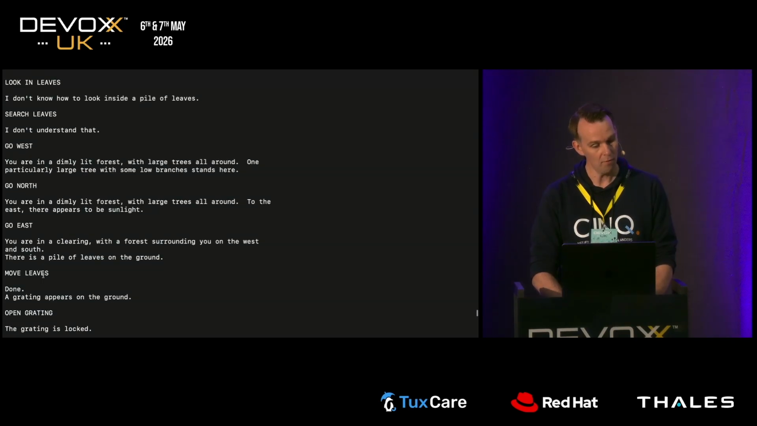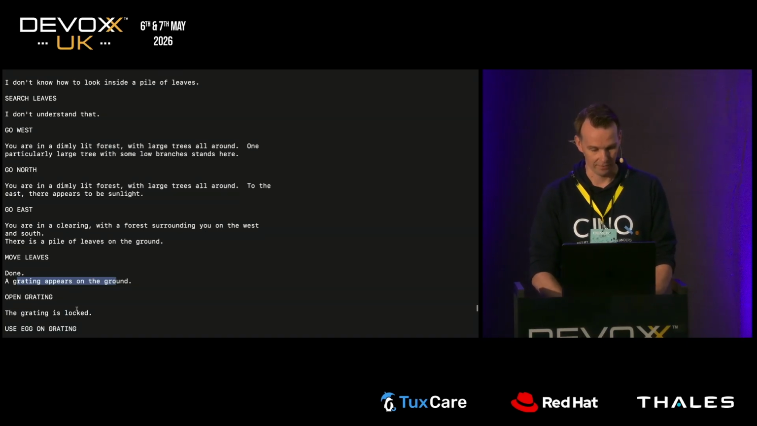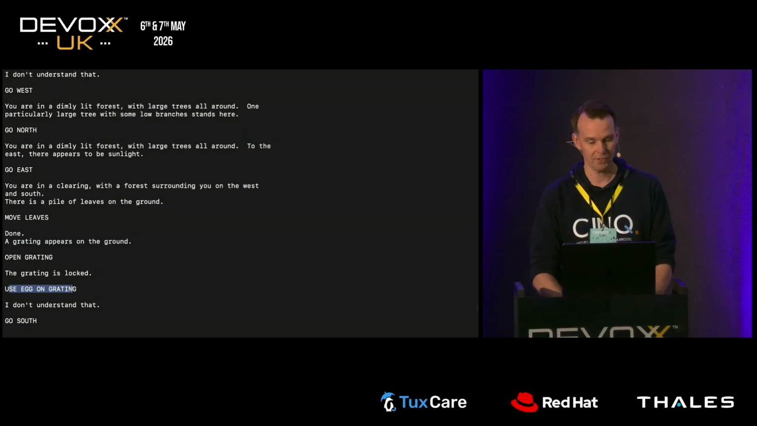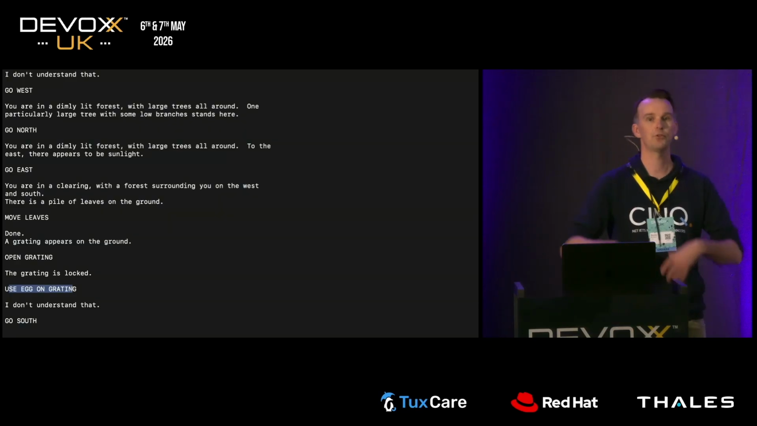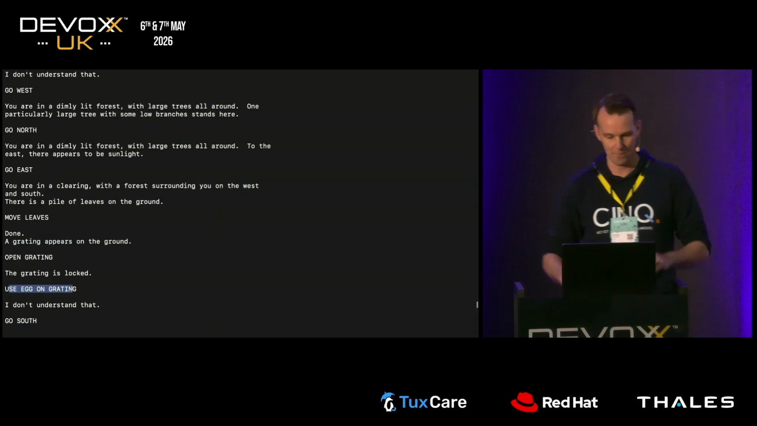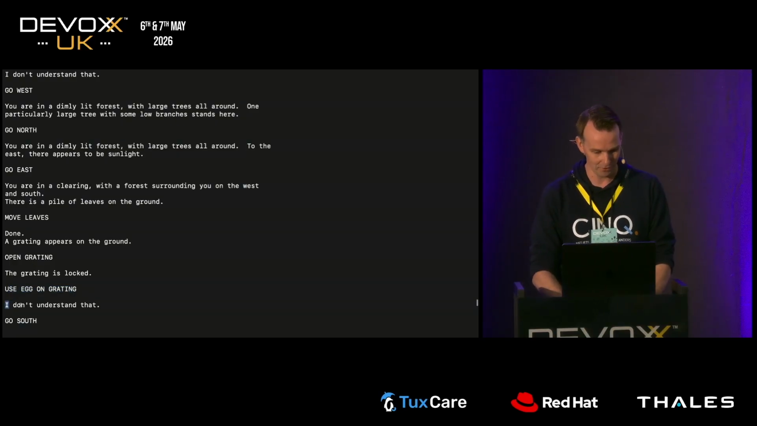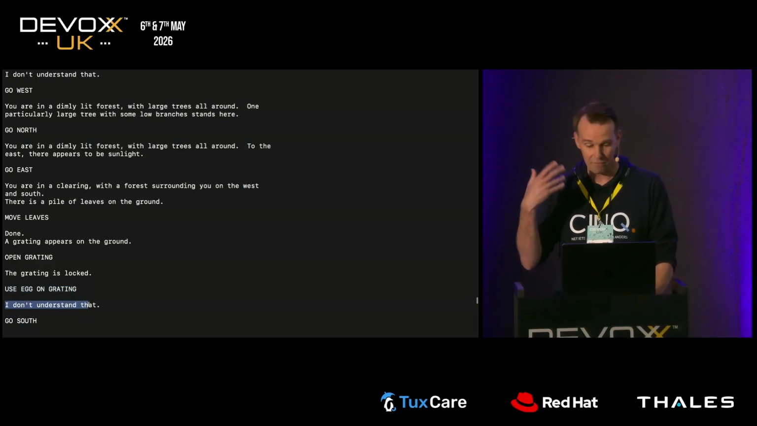Northeast, move leaves. Very good, done. There's a grating underneath the leaves. Open grating, it is locked. Now, this is typical text adventure stuff. Everything that's in your inventory, you try on the things that you want to break or open. So pretty good. The game doesn't think it's a smart move, but still, I think it's pretty smart from the